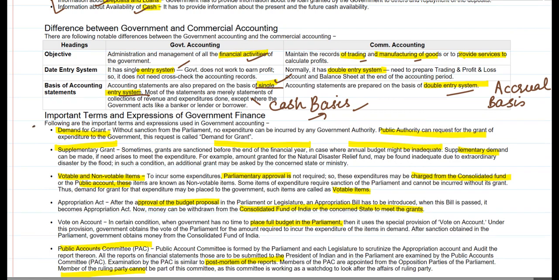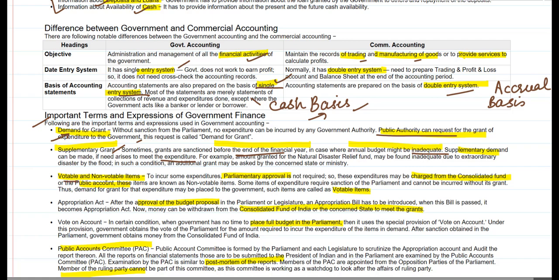First, we have to understand some important terms and expressions. Demand for grant. Demand for grant is when any public authority requests money from the government to incur its expenditure. Supplementary grant is something that has to be sanctioned before the end of the financial year, and if the budget is inadequate or due to some unforeseen expenditure, a supplementary grant is offered.